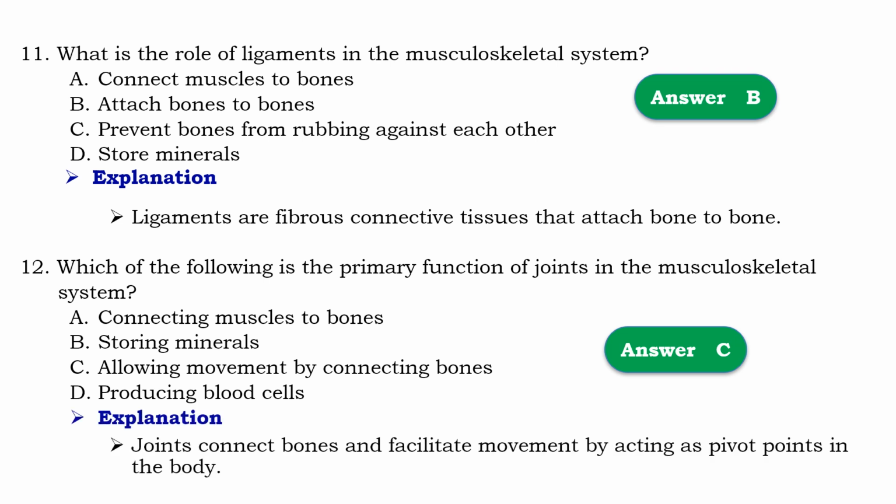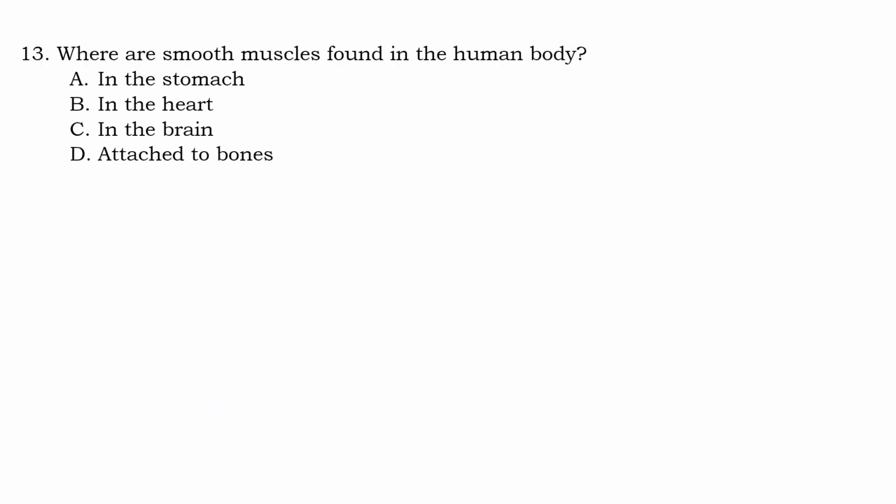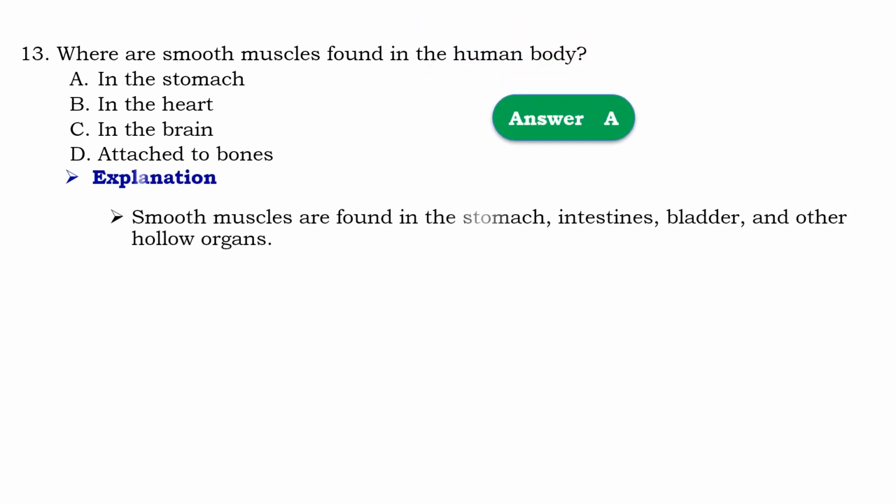Means that joints connect bones and facilitate movement by acting as pivot points in the body. Question number 30. Where are smooth muscles found in the human body? So that should be A, in the stomach. Means that smooth muscles are found in the stomach, in intestines, bladder, and other hollow organs in the body.